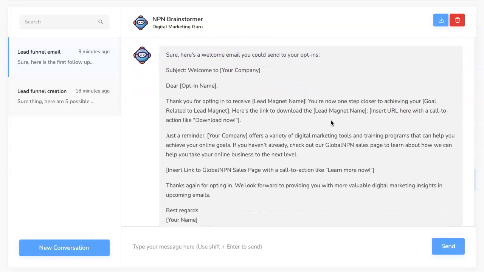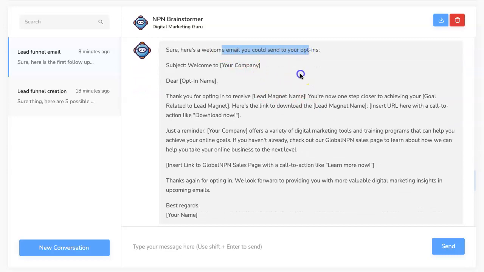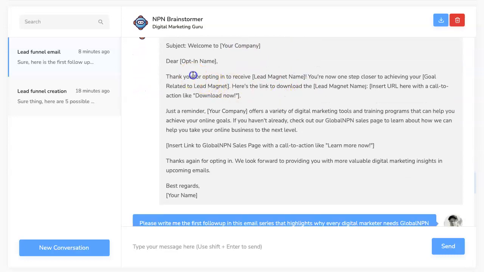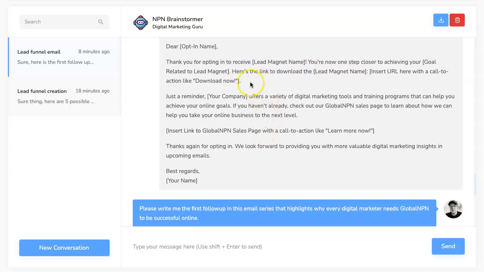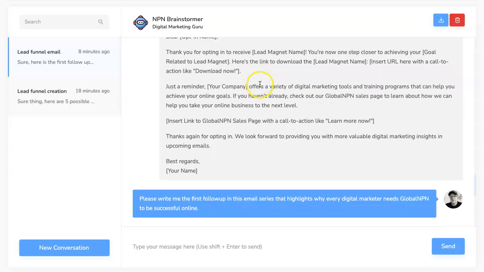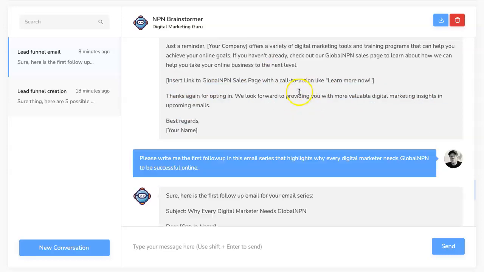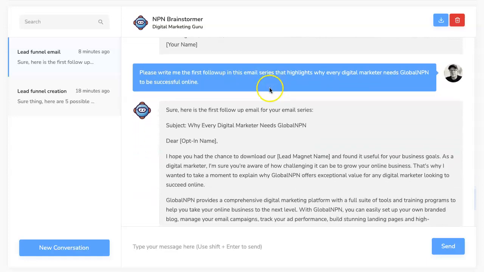Okay, so it wrote me an email. Here's a welcome email you can send your opt-ins, right? And it says, thank you for opting in to receive your lead magnet. You're now one step closer, blah, blah, blah. And so it gives them the link back to the checklist, right? So they can download the lead magnet that they opted in to get. And it gave some sales pitch on GlobalNPN, right?